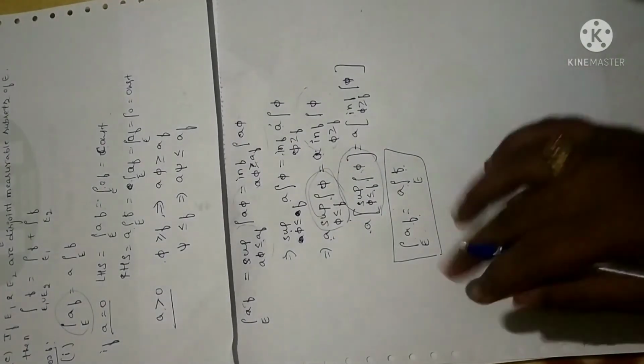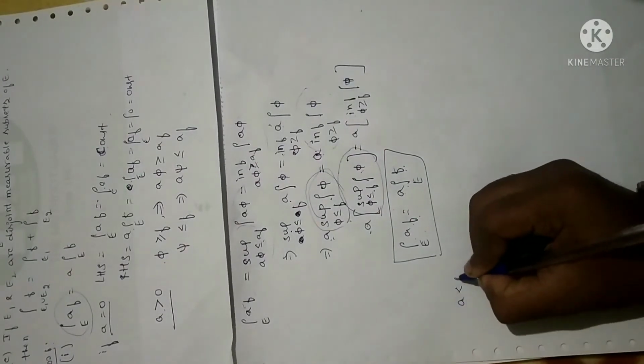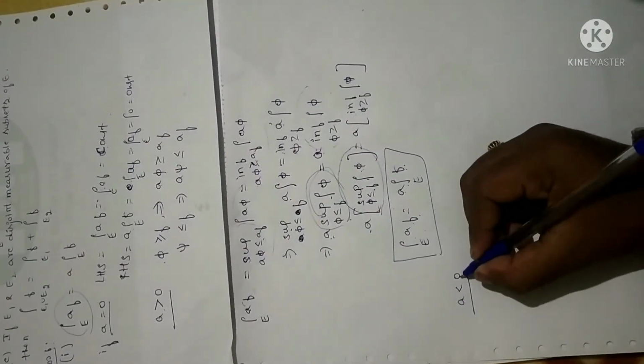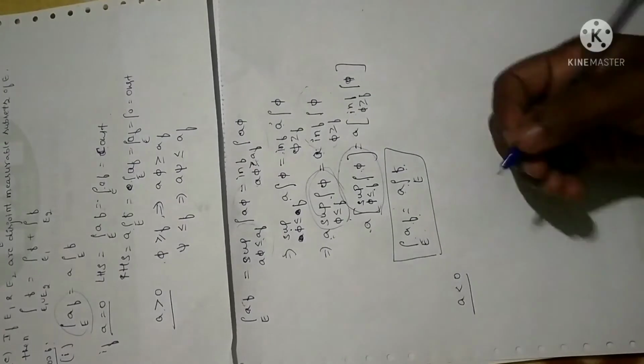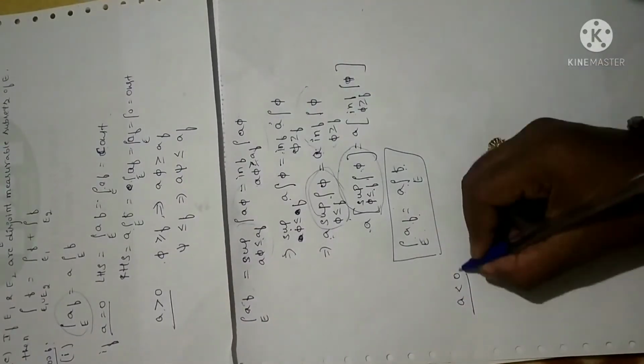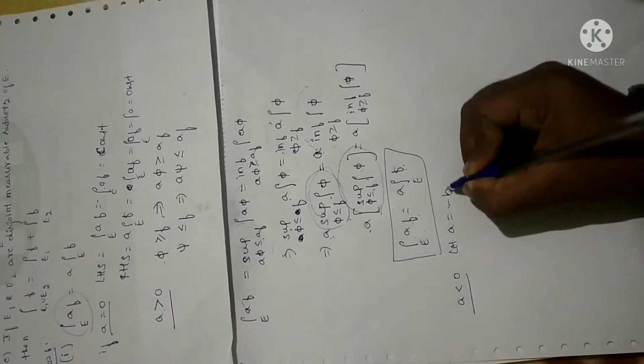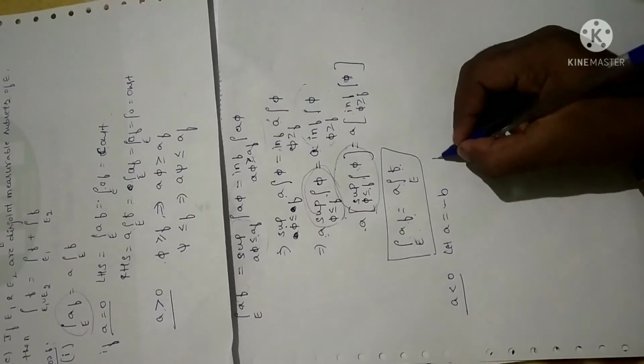Now the third case: this is for when a is greater than 0. Suppose a is less than 0, meaning a is negative. So when a is greater than 0, a is positive, and when a is less than 0, the meaning is a is negative. So let me consider a as minus b, which is a negative value, and b will be positive.